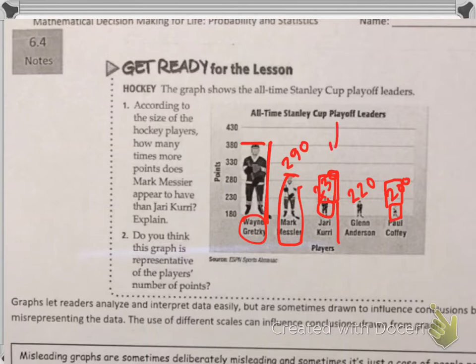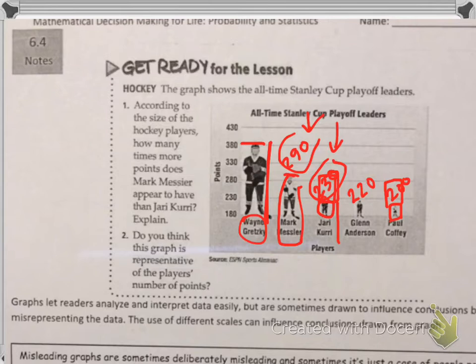Do the numbers show the same thing? No, he's at 230 and Mark is at 290. If we double Jari, he should be way up there at 460. So again, the pictures on this graph are not depicting the information correctly. This is a biased graph.